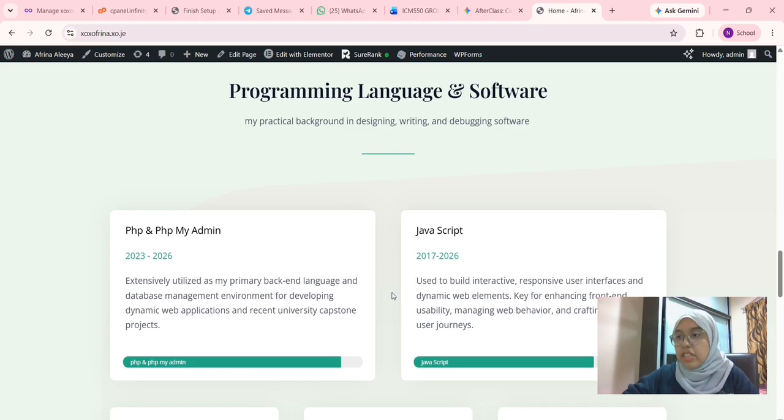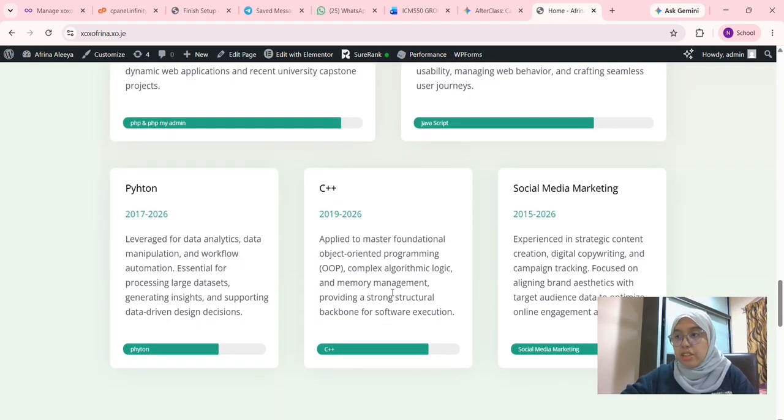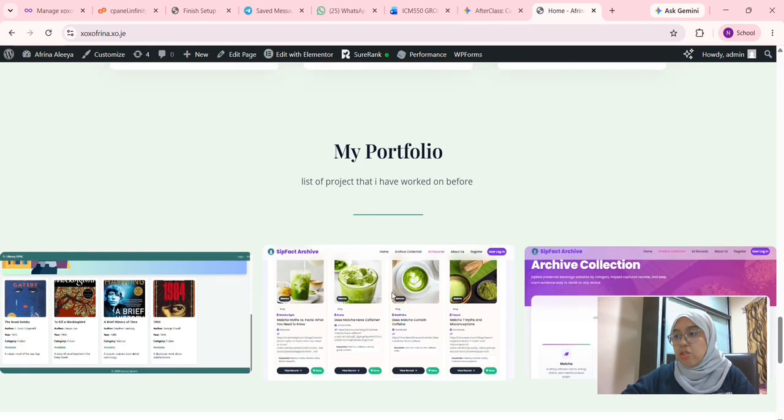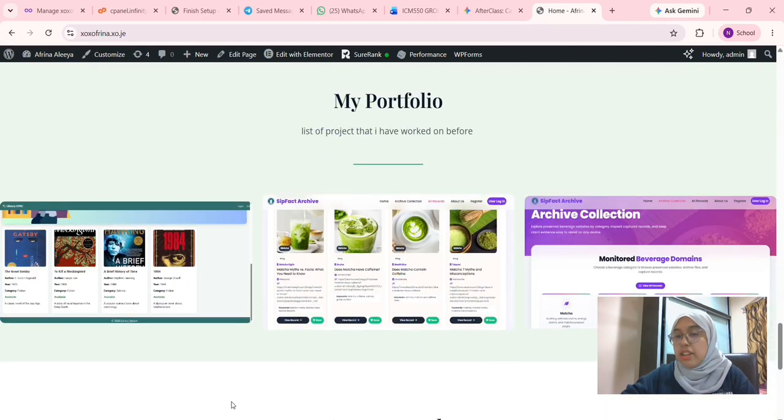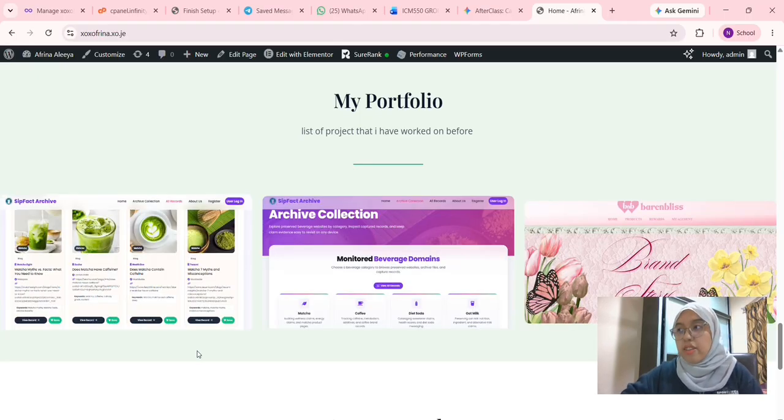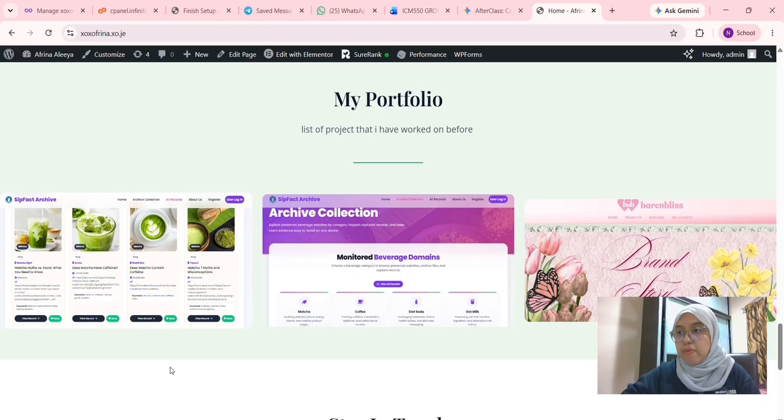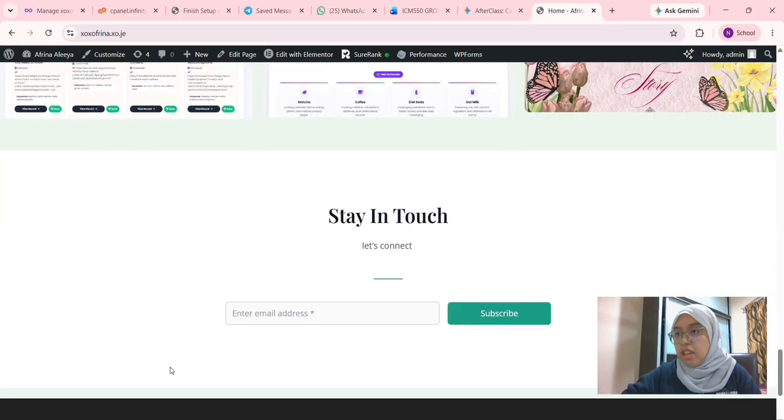And then moving on next, I also state the programming languages and software that I master, which first of all are PHP and phpMyAdmin, JavaScript, Python, C++, and also social media marketing. And then moving on to the bottom, I've got my portfolio, which I made using a gallery in Elementor,